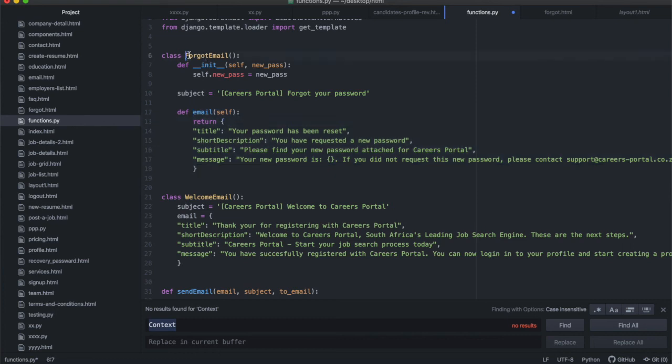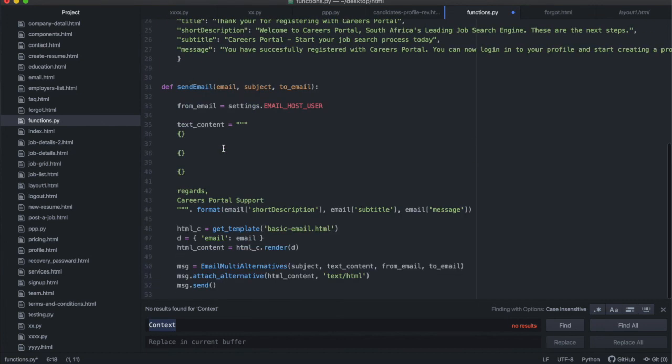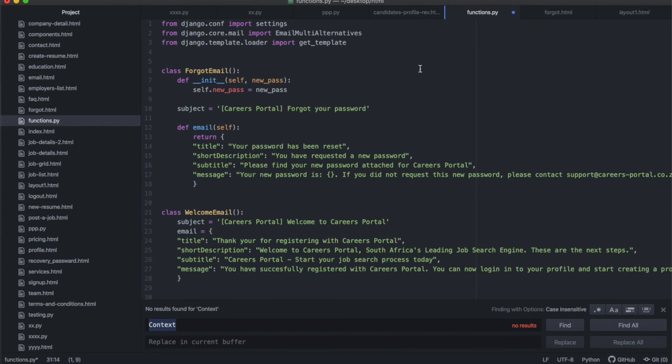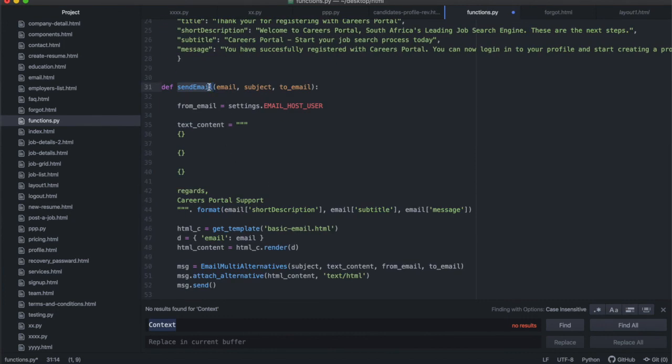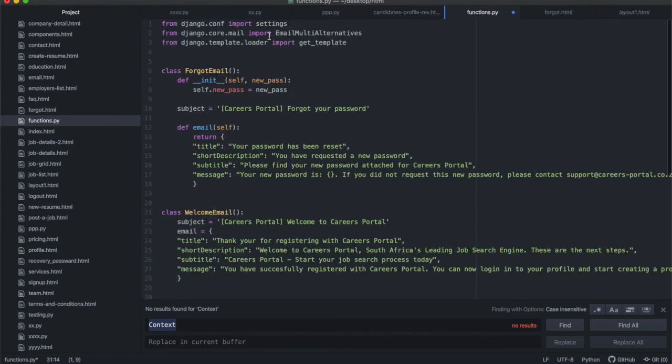So that's the forgot email class. It has all the functionality of the data that goes into the forgot email function. But at the bottom over there, I've written the actual send email function. It's all in this functions file, all right? And this is now going to go through the logic of sending the email using this EmailMultiAlternatives class that we're going to import from Django core mail, all right?